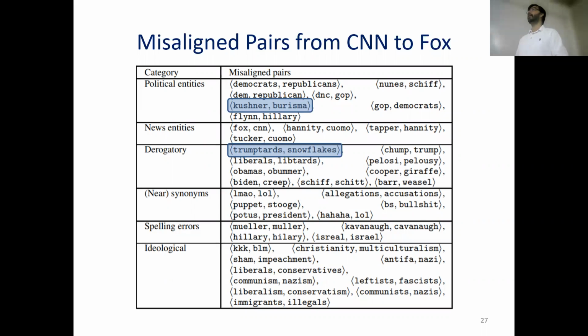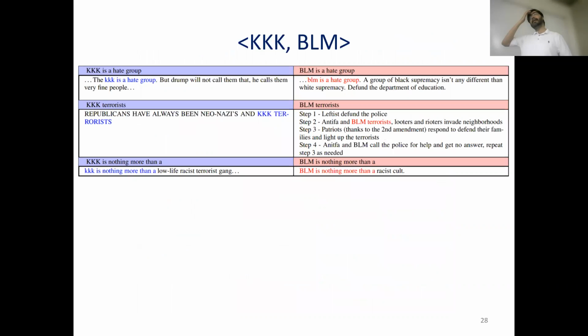But one misaligned pair left us completely shocked. KKK and BLM, and we were really shocked to even think, is this even happening for real? And we took a closer look at the data set. Again, the left side are the comments on CNN news videos, and the right side are comments on Fox News videos. And you can see that indeed KKK and BLM did appear in mirroring context across these two news networks.